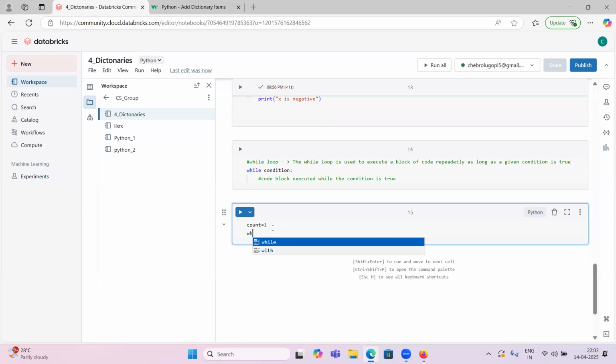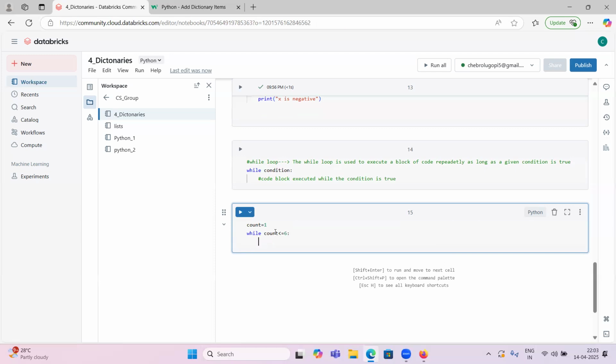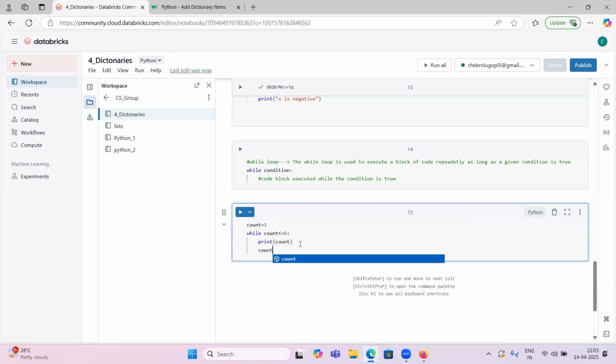While count is less than or equal to 6, print count, and count equals count plus 1.